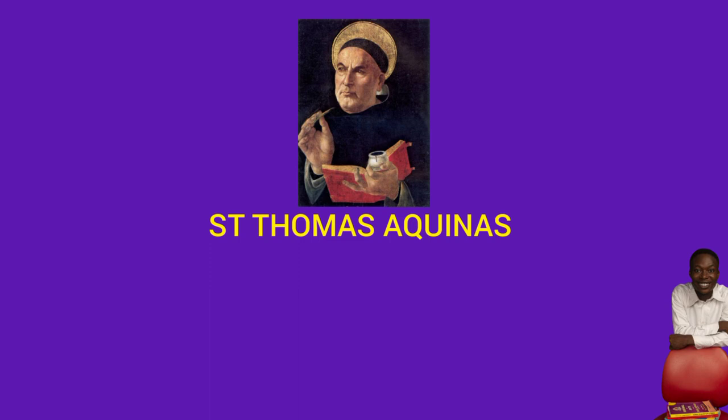The third one is contingency of being. He said that all beings in the universe are contingent beings. When we say they are contingent beings, that is, their existence is not necessary. And why is this? Because they come and go, so they are temporal. Everything in the universe is temporal.